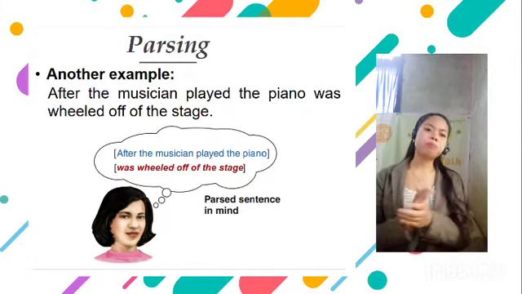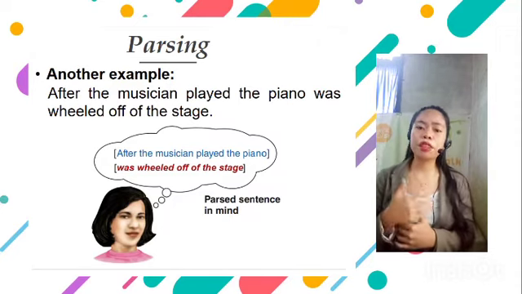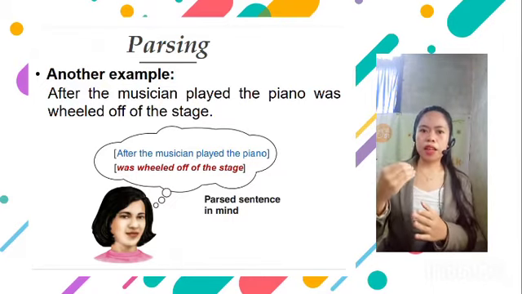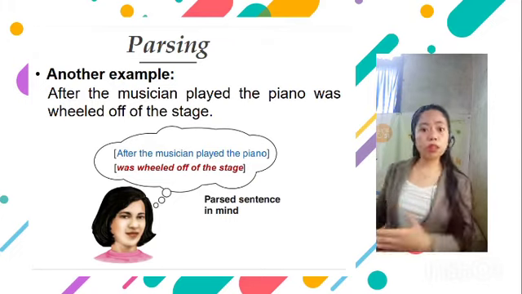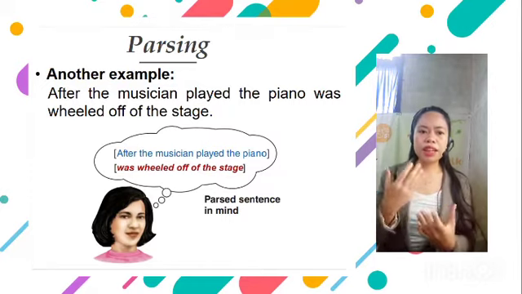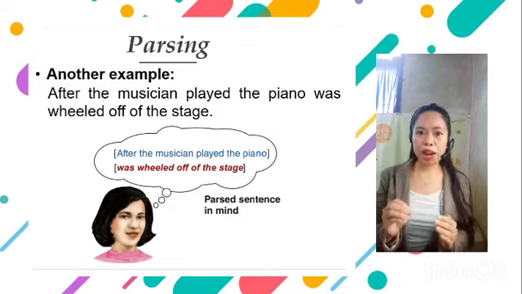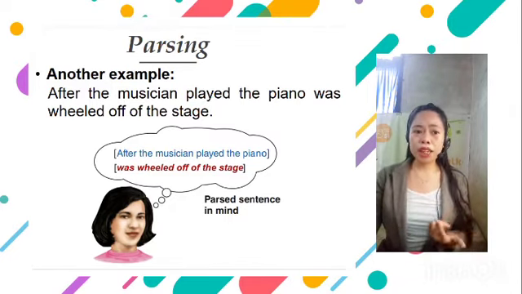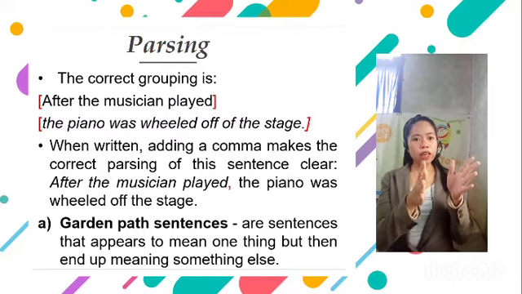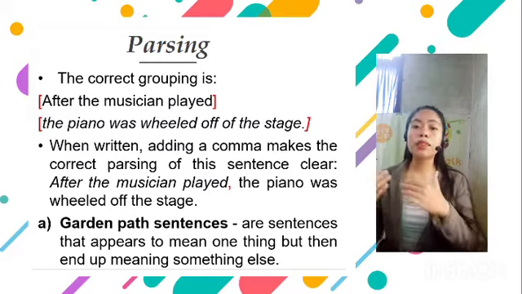Another example: after the musician played the piano was wheeled off the stage. After hearing those words, we tend to think that the musician was wheeled off the stage because of the construction of the sentence. However, reading the sentence as a whole would make one confused as the grouping is incorrect. So, we need to reparse the sentence. The correct grouping is: after the musician played, the piano was wheeled off the stage. It isn't the musician who was wheeled off, but the piano.